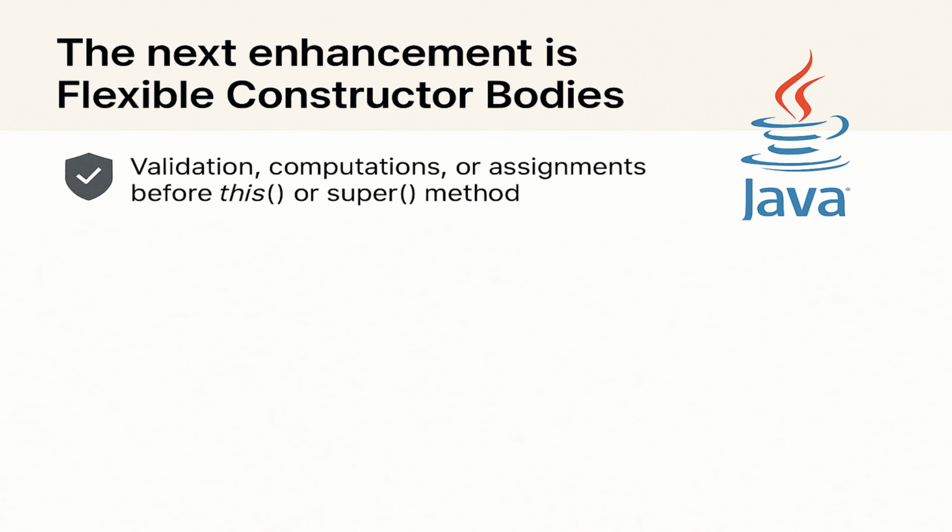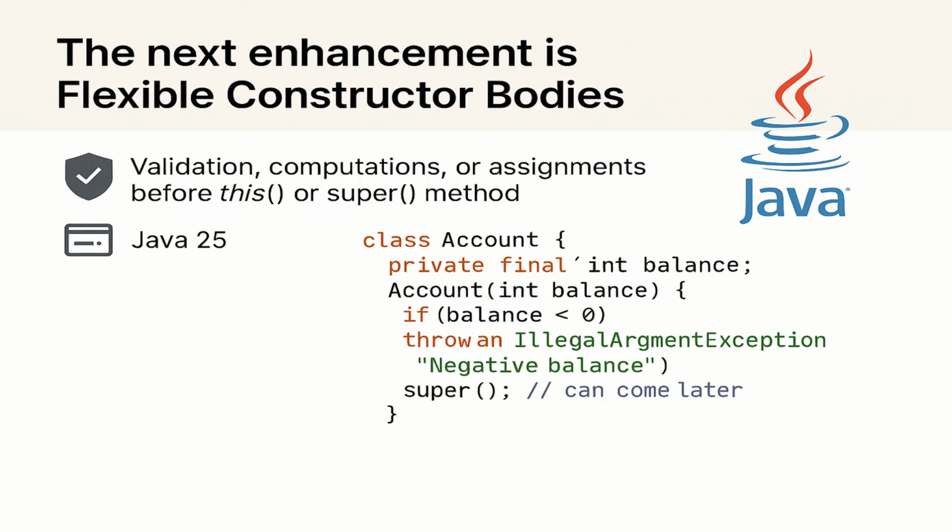We can perform validation, computations, or even assignments before calling the this or super method. Now here you can see in this Account class, the Account constructor is there. Before calling the superclass, we can check what the balance is, and we can do some validation, and based on those validations we can proceed further.